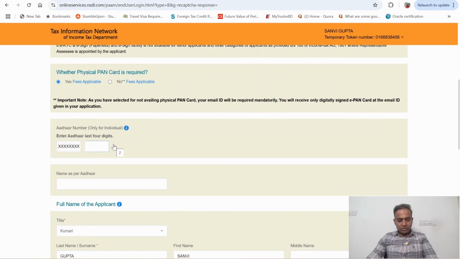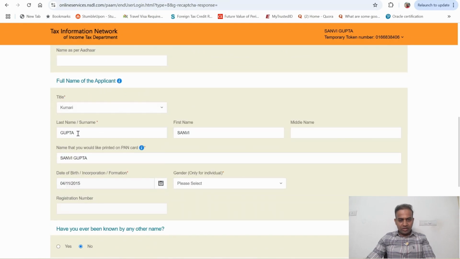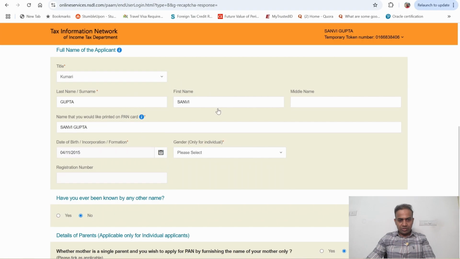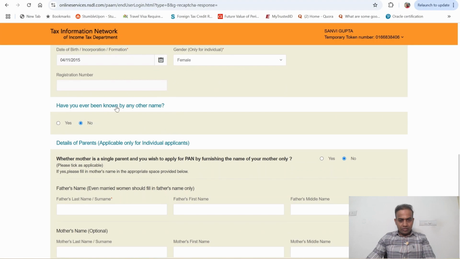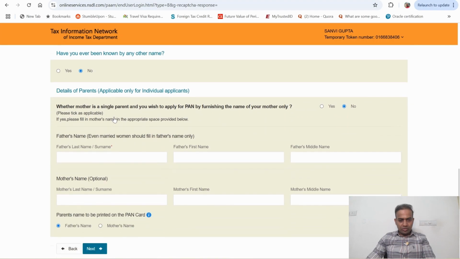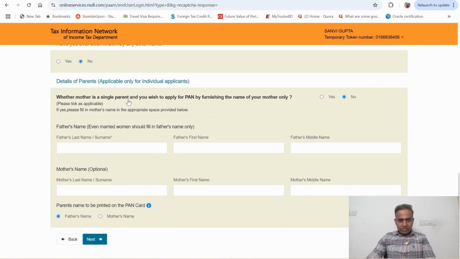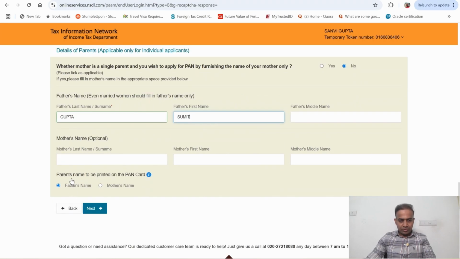Enter the last four digits of your kid's Aadhaar. Then whatever details you have entered on the previous page will appear here. Gender you can select here. Have you been known by any other name? No. Whether your mother is a single parent and you used to apply for PAN by furnishing the name of your mother only? No. So you can enter father's name here. Mother's name is optional, so you can skip. Parent name to be printed on the PAN card: father's name. Next.